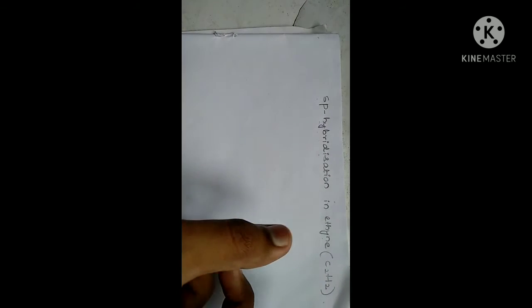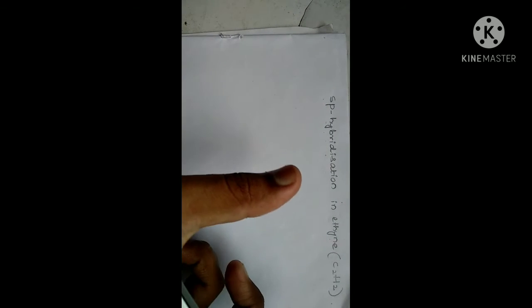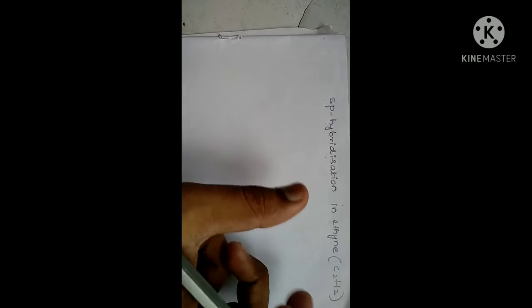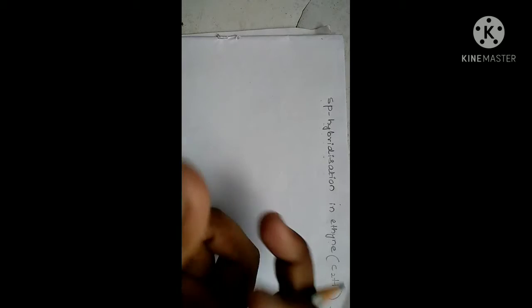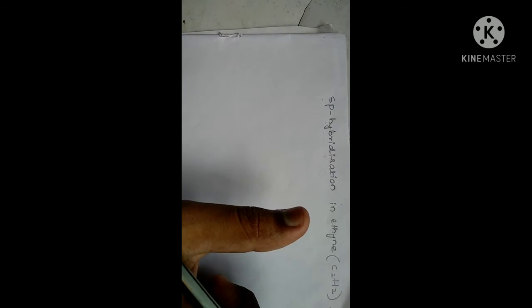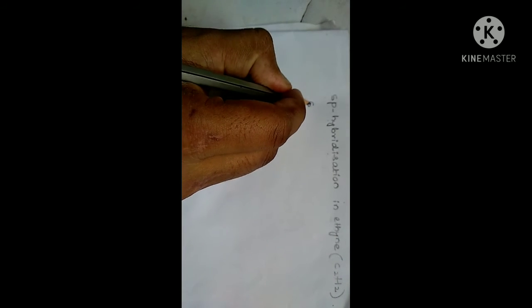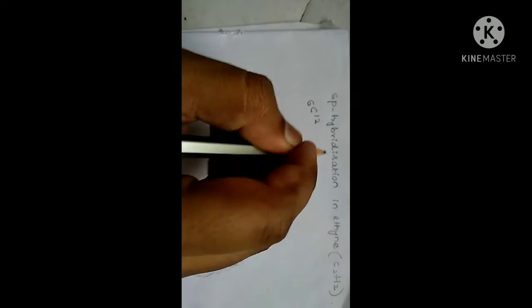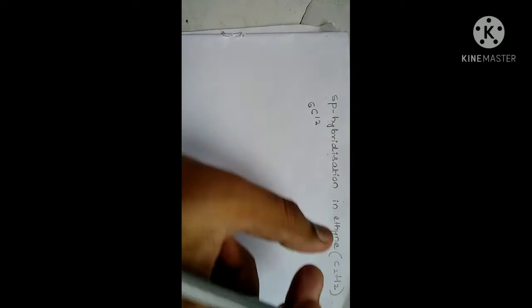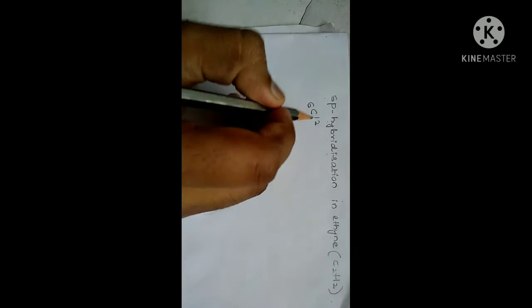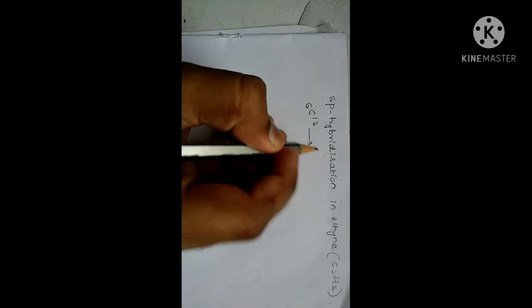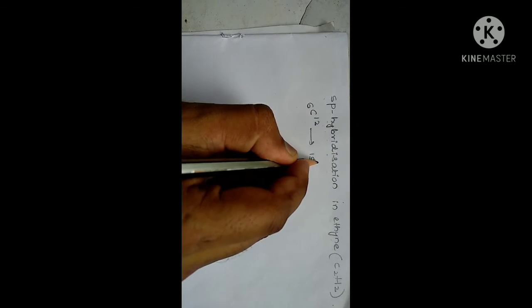Hybridization means within the atom, the atomic orbitals combine to form a new set of atomic orbitals, and whatever hybridized atomic orbitals are formed, they are going to combine with the other carbon atom. So first we will consider only one carbon atom. Hybridization takes place within the atom. So 6C12. What is the electronic configuration?